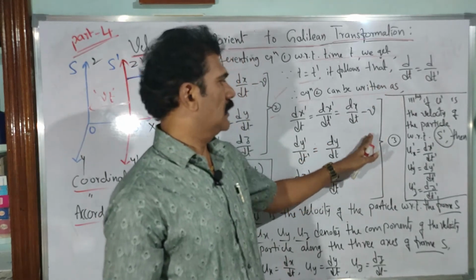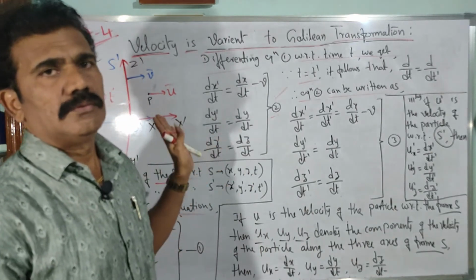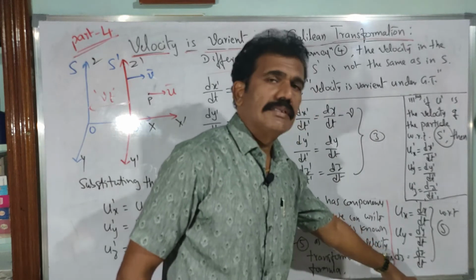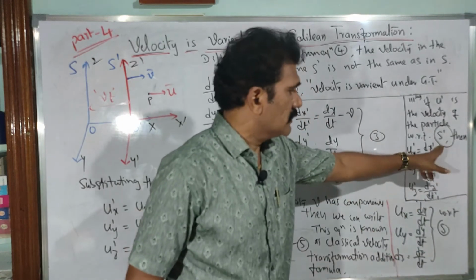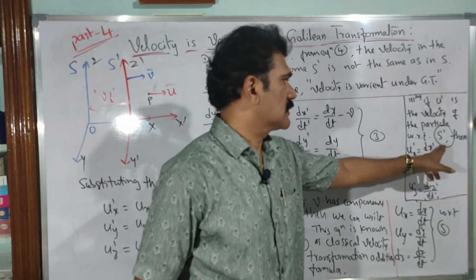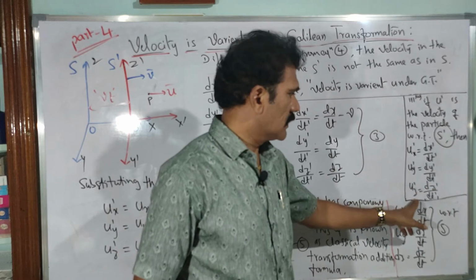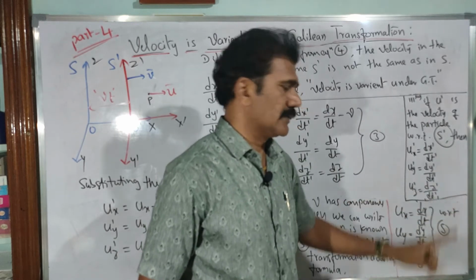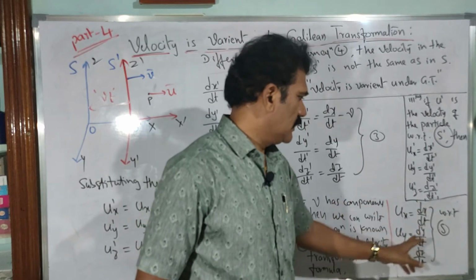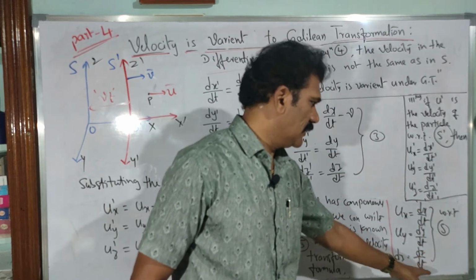Okay, so then you will understand how the velocity is going to be variant with respect to two coordinates. Consider these component velocities as you measure with respect to s dash and s. So with respect to s dash we have ux dash is equal to dx dash by dt dash, uy dash is equal to dy dash by dt dash, uz dash is equal to dz dash by dt dash, right? And similarly with respect to s, ux is equal to dx by dt, uy is equal to dy by dt, uz is equal to dz by dt.